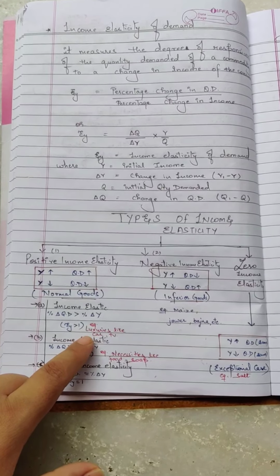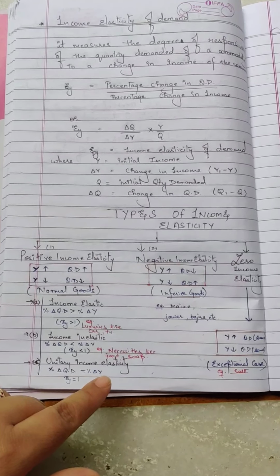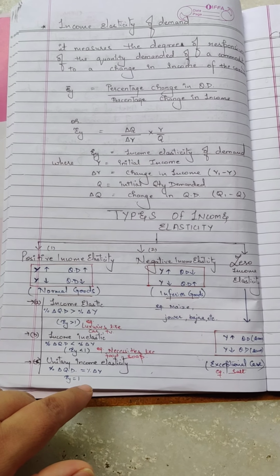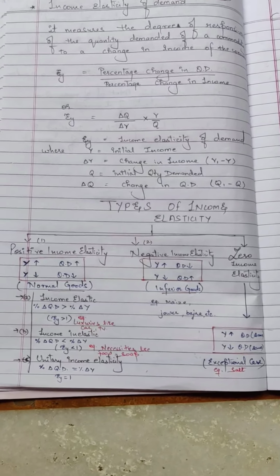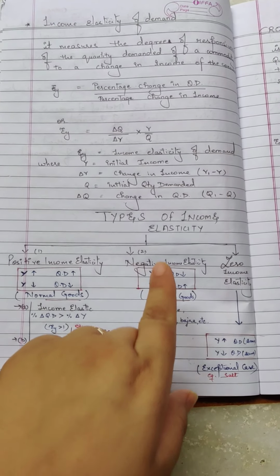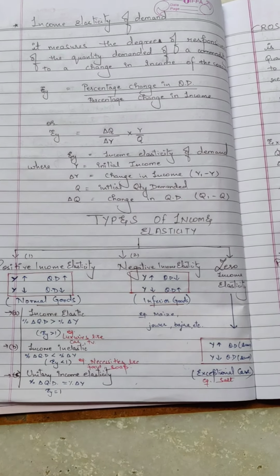Next is unitary income elastic. Unitary word means equal, one, unity. So here the percentage change in QD equals the percentage change in income. We say that it's unitary elastic demand. It's found in very rare cases. Is that clear?